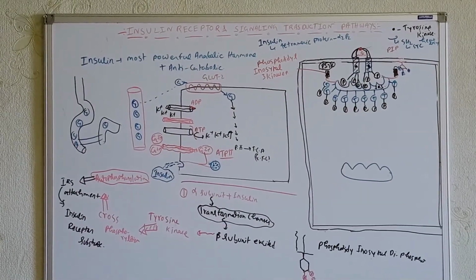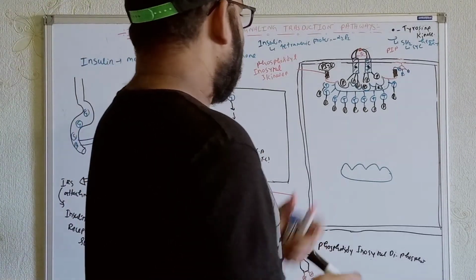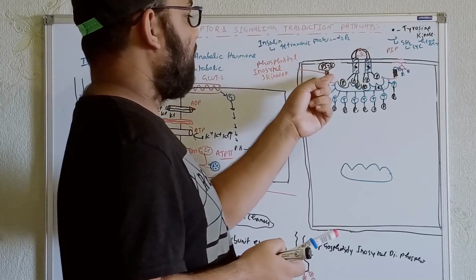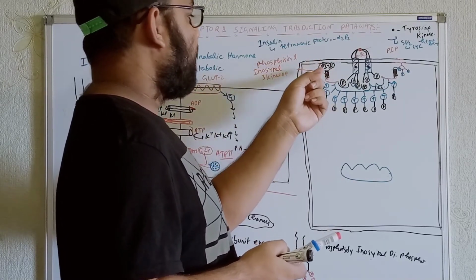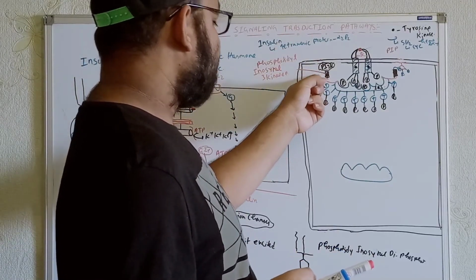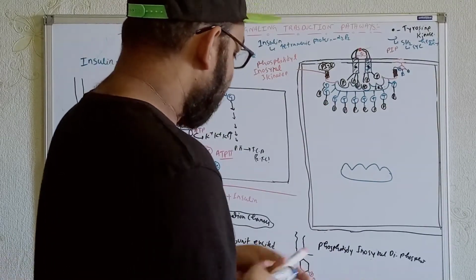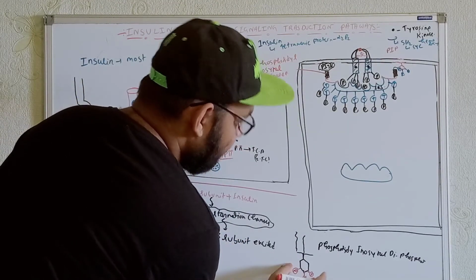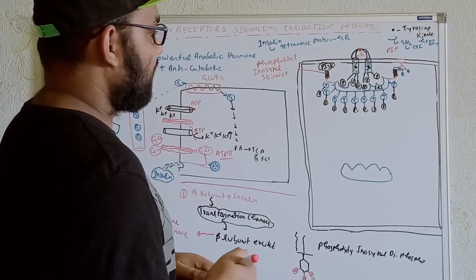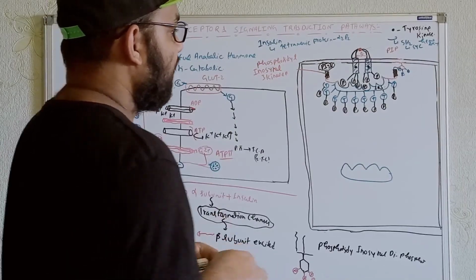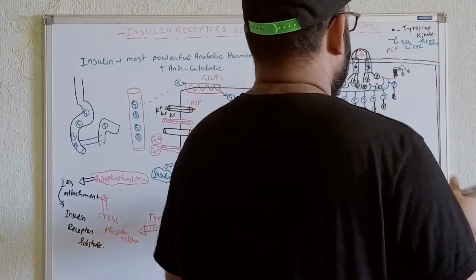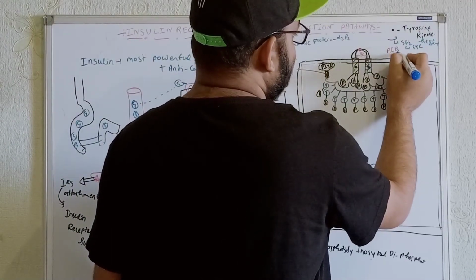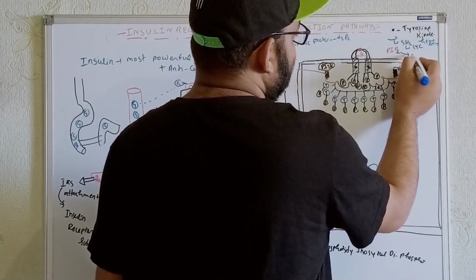So let's continue. See, phosphatidyl inositol 3 kinase, the name of this enzyme, just does the addition of the phosphate in the third position. So whenever we get the addition of the phosphate in the third position, at that time it will be activated. So let's write it over here. That means the PIP2 over here will be converted into what?